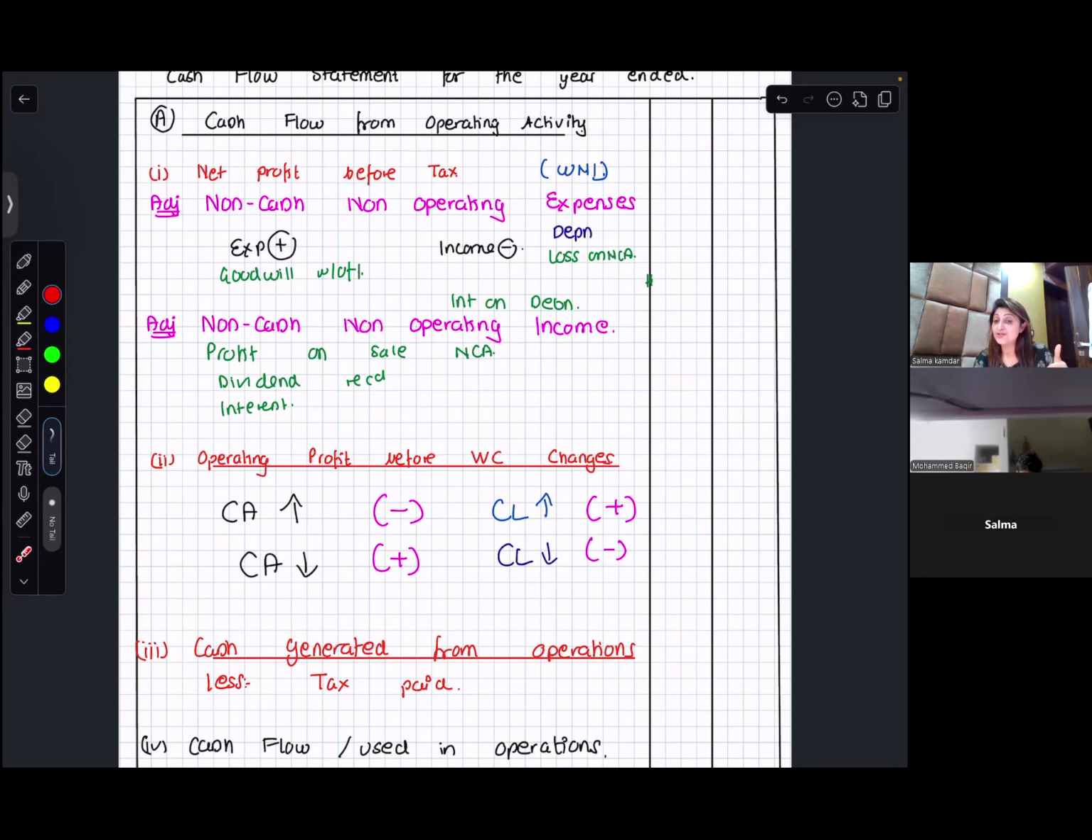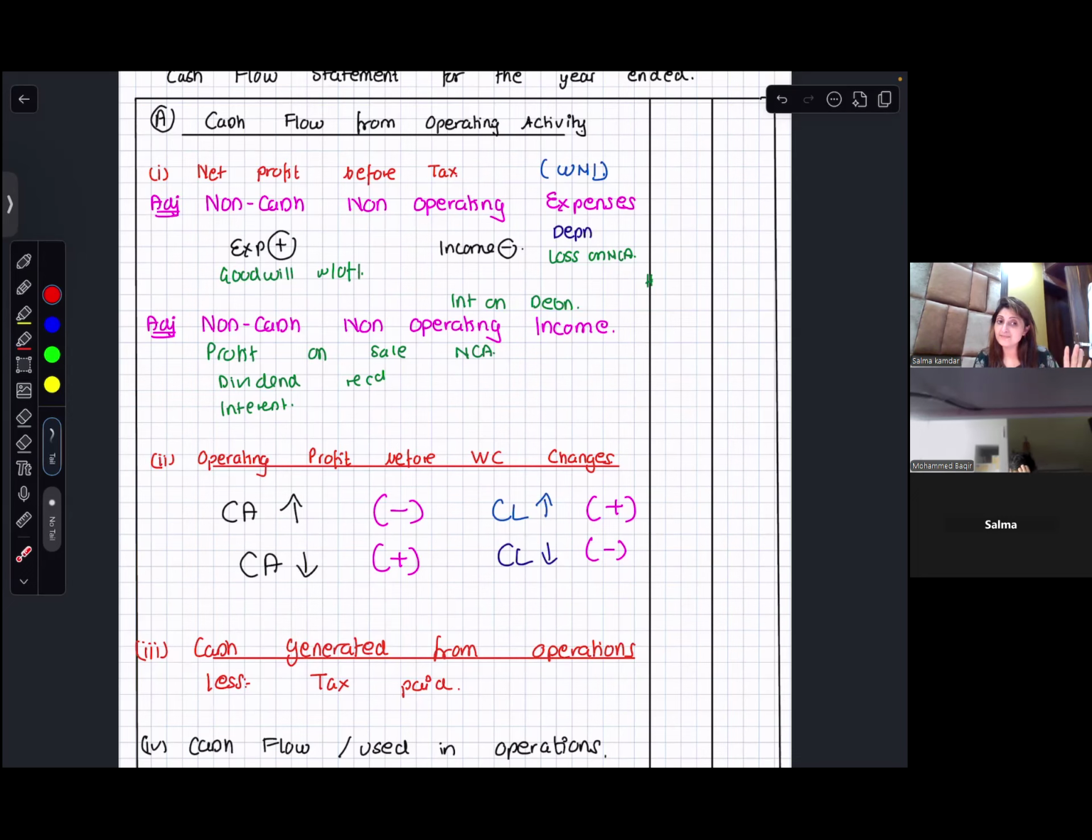Trade receivables, inventory, cash in hand, cash in bank, prepaid expenses, outstanding income, and in your current liabilities, you would have your trade payables. If there is bank overdraft in your current liabilities, you could either treat it as a part of your cash and cash equivalent, or you can treat it as a part of your financing activity, but not here.